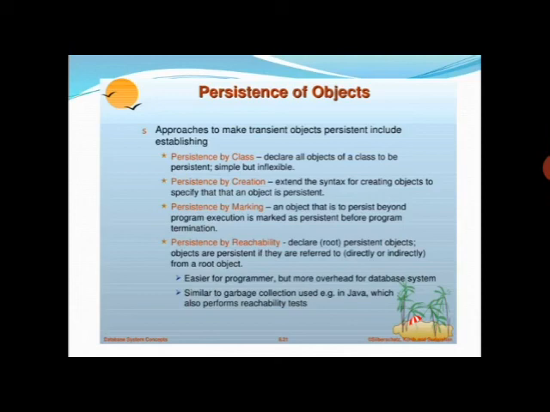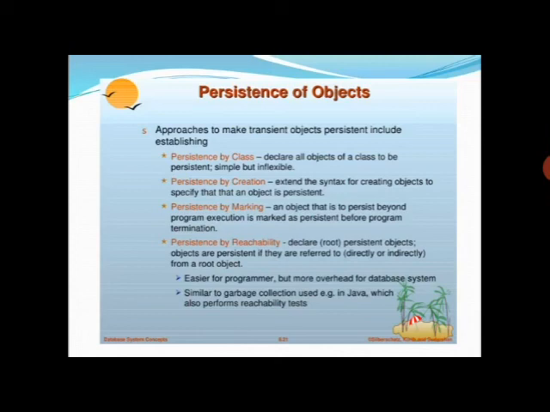Means if your program is going to terminate, the object is marked, giving some indication, some error, that your program is going to close, or there is any problem in your program. That is marking.